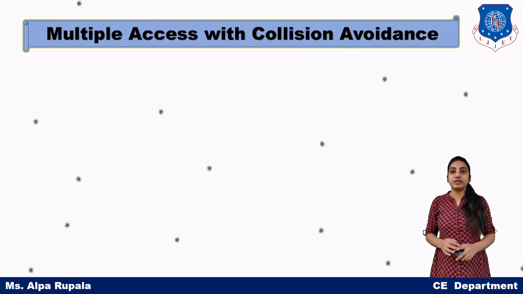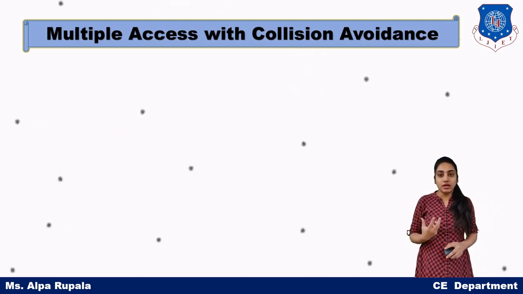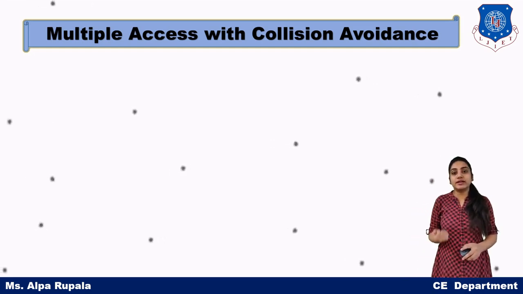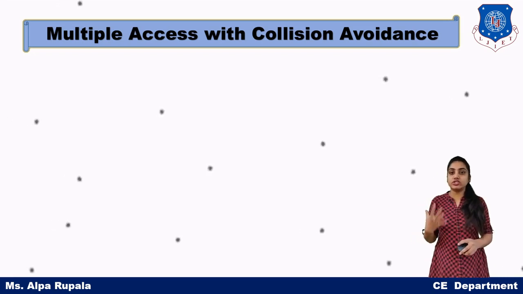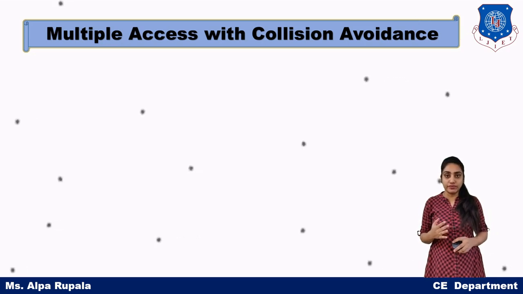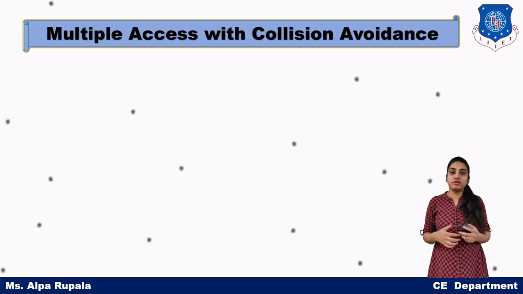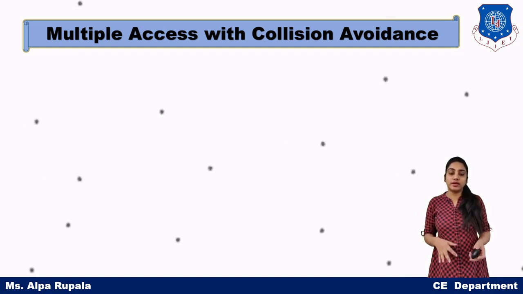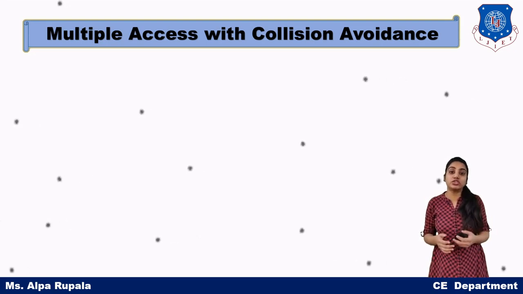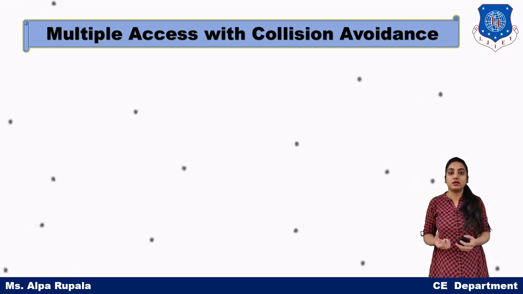Now the next topic is multiple access with collision avoidance. If we talk about a wired medium, it can sense whether anyone is sending data and then stop sending, so there is no or minimal possibility of collision. But in a wireless system, if the system has no sense of carriers, or is unaware, or is not in the coverage range of another device, then a collision can occur.